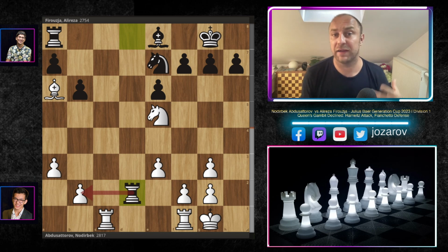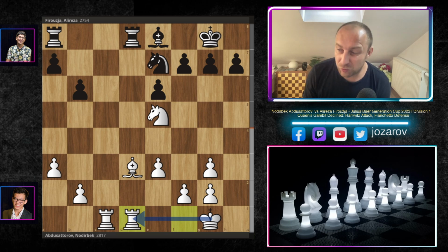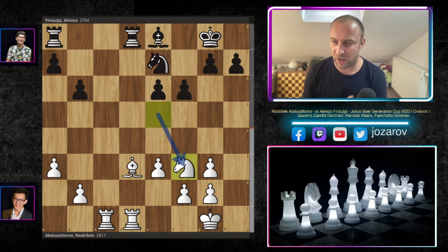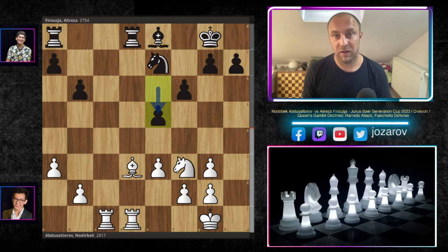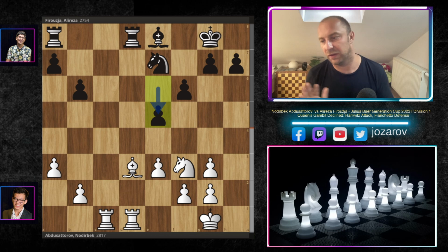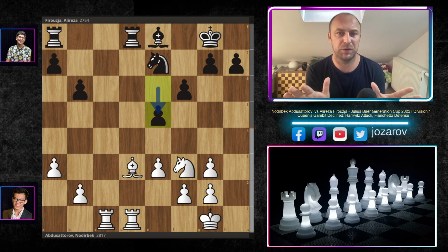Alireza Firouzja to get the rook on this very active rank, on the second rank, and that's how you're supposed to play with your rooks. Maybe rook from f to d1 should have been played here by Nodirbek, but then still f6, you have to drop back, e5. Suddenly black built some space here also on the kingside. So as I said, still every one of these positions is pretty equal.